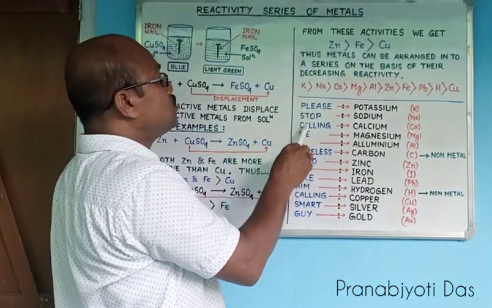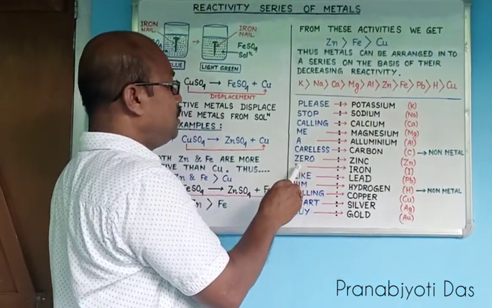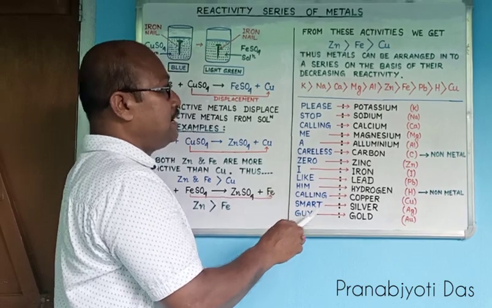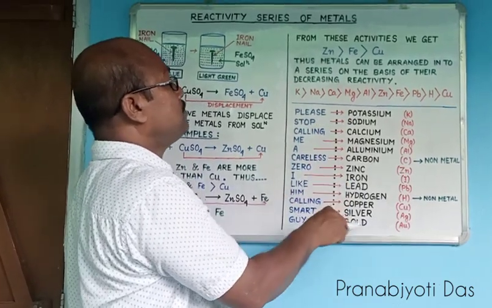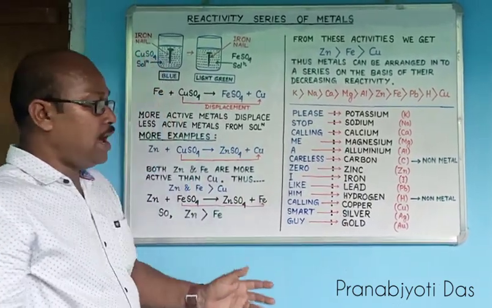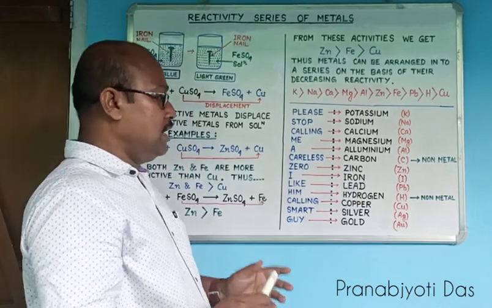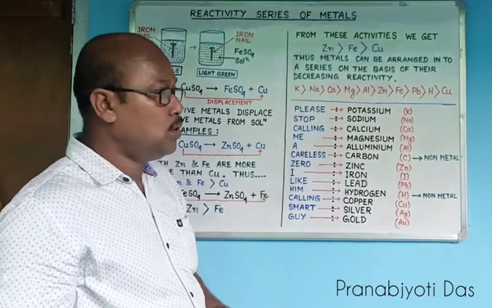So please stop calling me a careless zero. I like him calling smart guy. This gives us the order: potassium, sodium, calcium, magnesium, aluminium, carbon, zinc, iron, lead, hydrogen, copper, silver and gold.